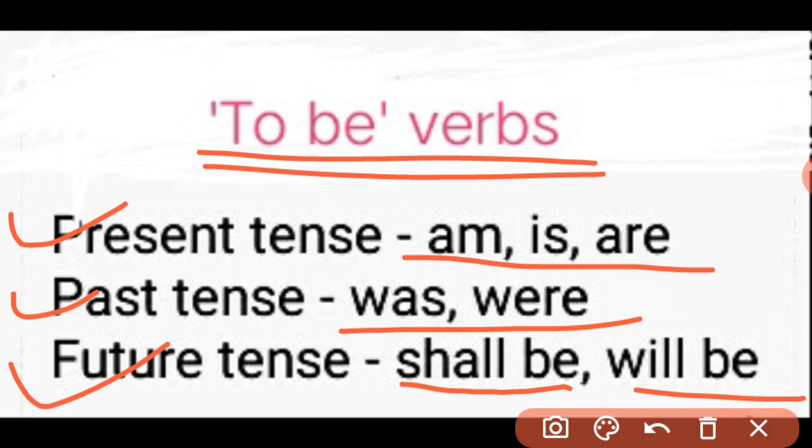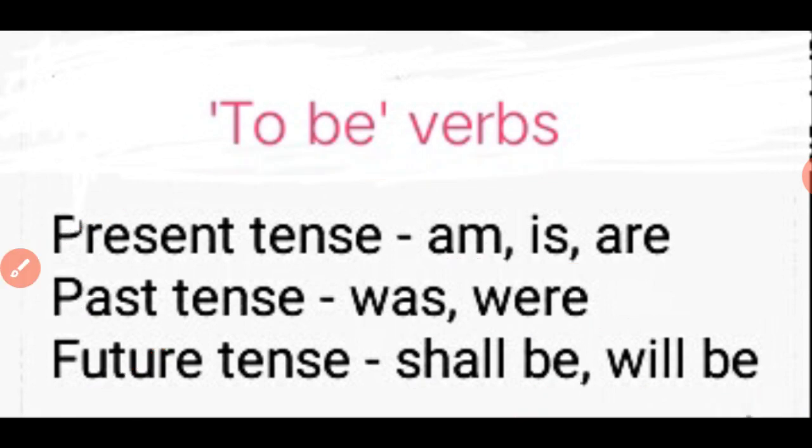Remember, shall be is the structure which can be used with the subjects I and we, which are the first person pronouns, and will be is used with all the subjects. That is, in modern English you can use the structure of will be with all the subjects, including I and we.